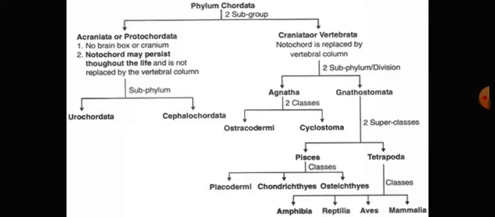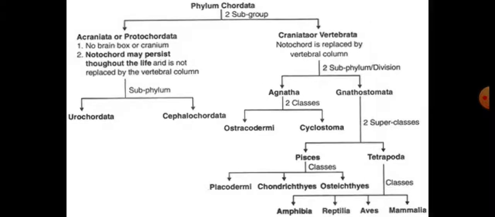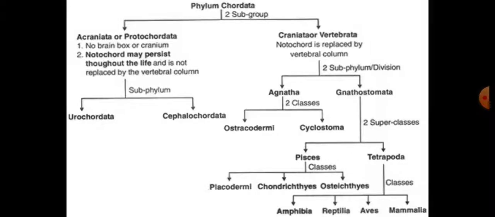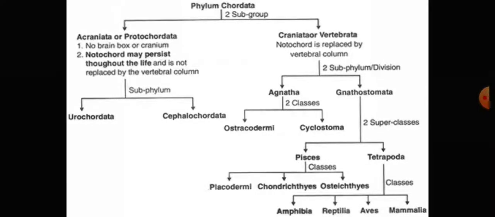Invertebrate means in this animal there is absence of the backbone, absence of the vertebral column. Therefore, it is invertebrata or invertebrates.